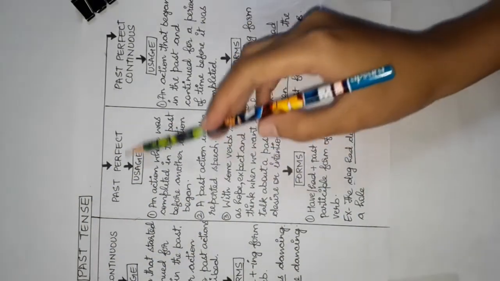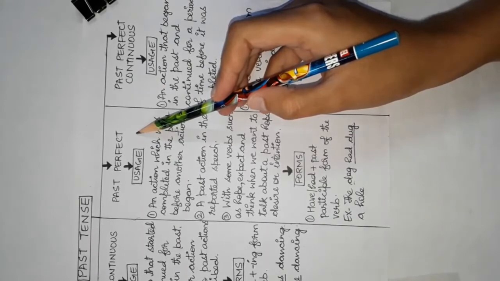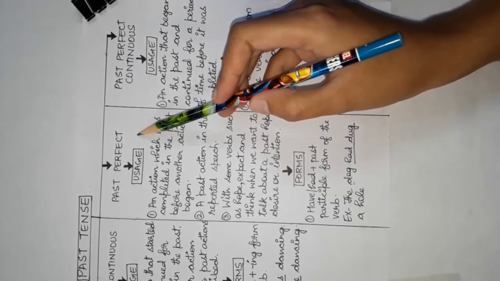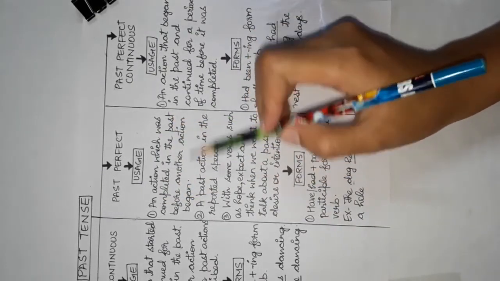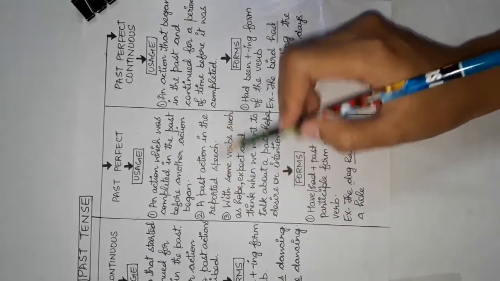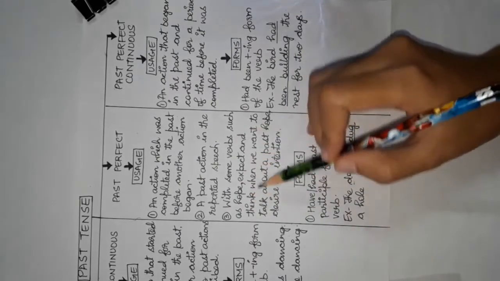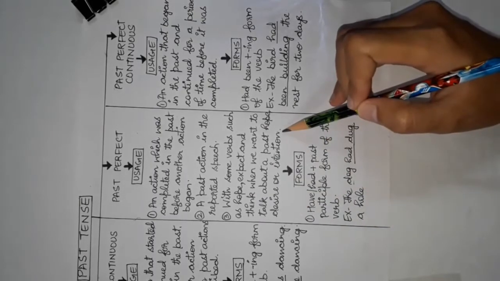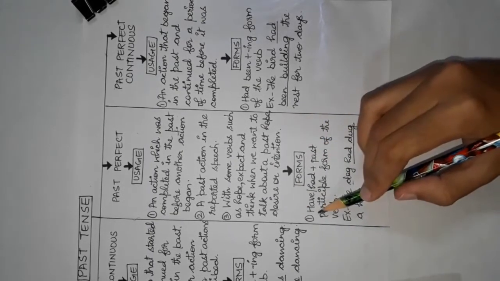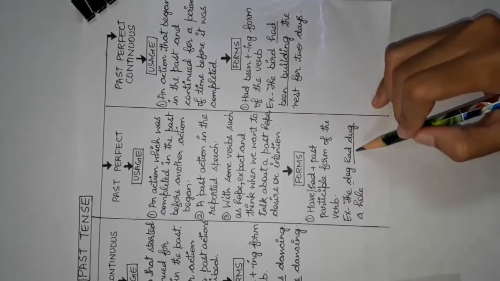Then we have the past perfect tense. The past perfect tense is used to talk about a past action that was completed before another past action began. It is used for an action which was completed in the past before another action began, for a past action in reported speech with some verbs such as hope, expect and think, when we want to talk about a past hope, desire or intention. It takes the form had plus past participle form of the verb, which gives us, the dog had dug a hole.